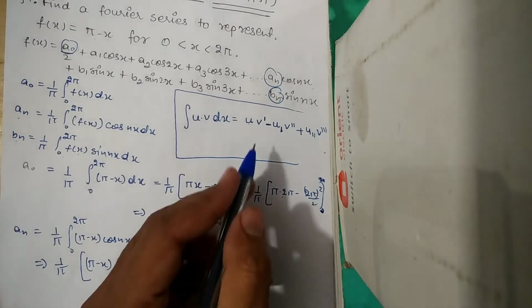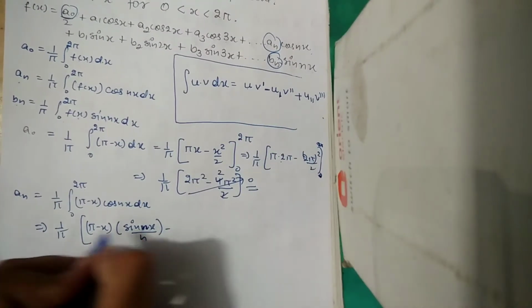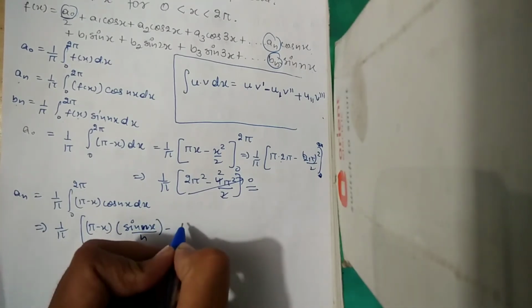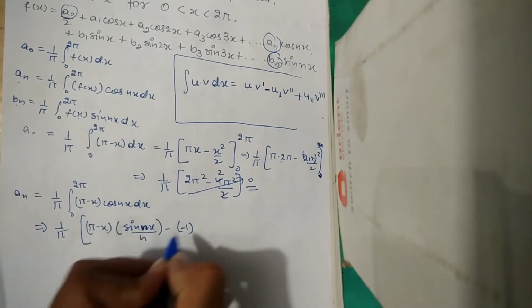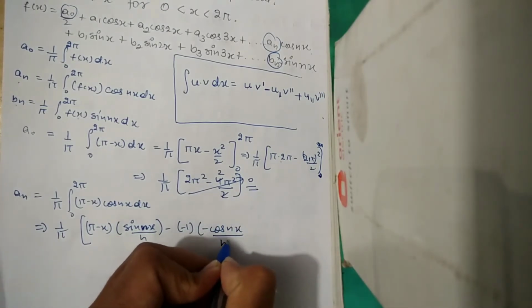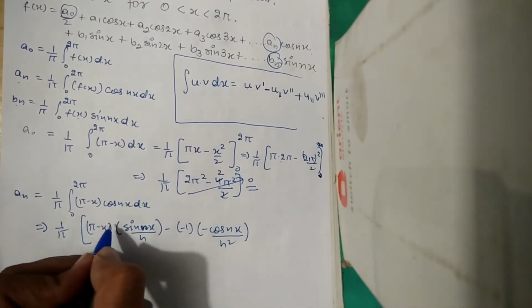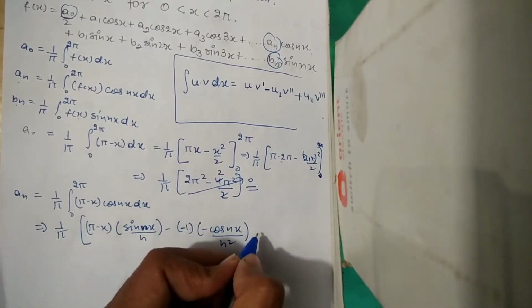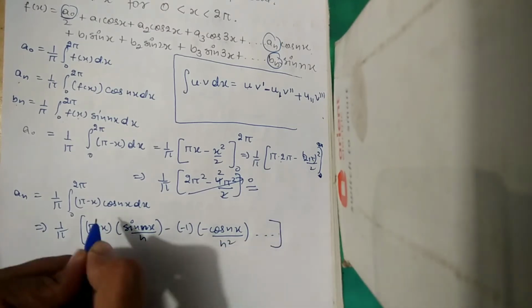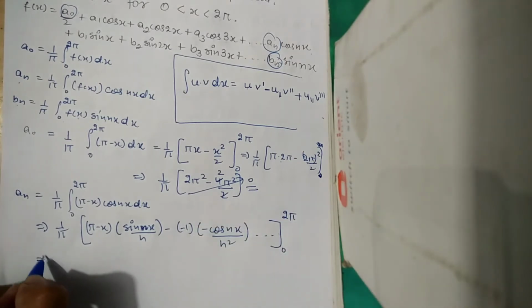Then putting the sign minus and differentiating u, the differentiation of pi is 0 and of minus x is minus 1, and integrating cos nx we get minus cos nx by n square. Now again if we differentiate this term, minus 1, the value will be 0, and the next term will be 0. Now putting the limits from 0 to 2 pi, we will get the answer just like that.